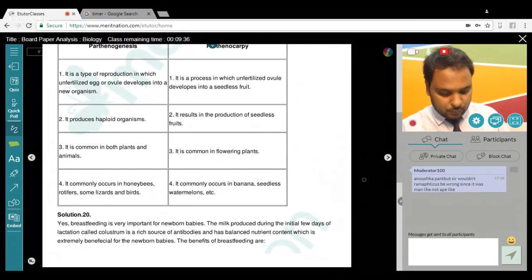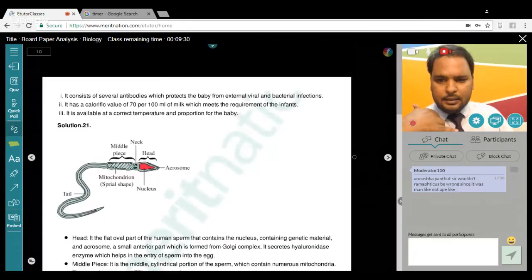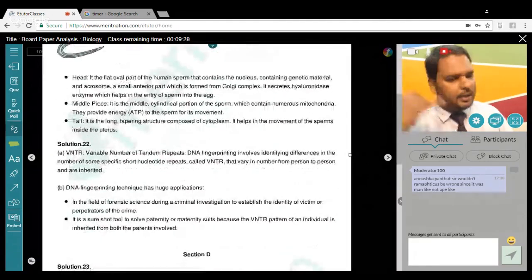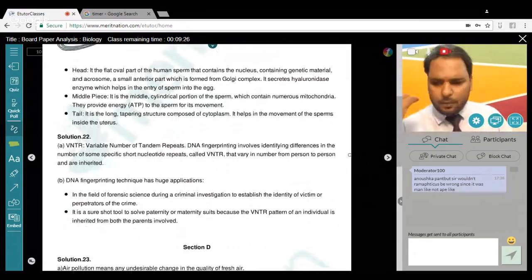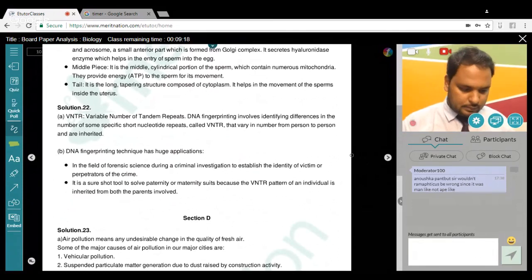That's your next question. Question number 22. Expand VNTR and describe its role in DNA fingerprinting. And I think that's a simple question. Variable number of tandem repeats. Okay. And you have to talk about the role in DNA fingerprinting and list any two applications of the DNA fingerprinting technique. That's, I think, nowadays not a problem.